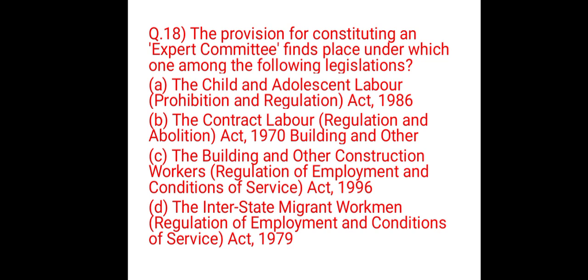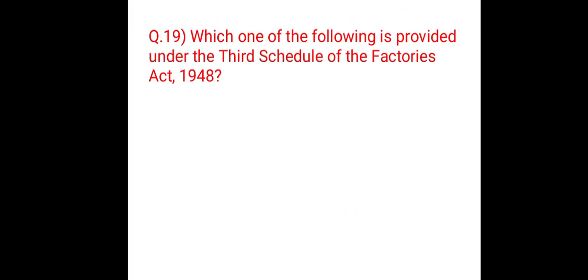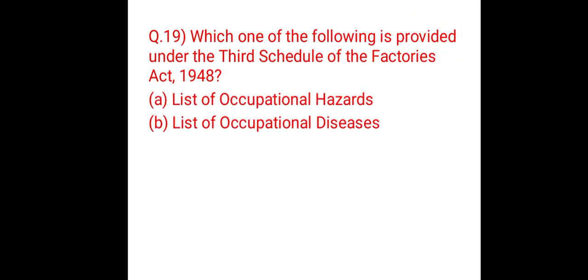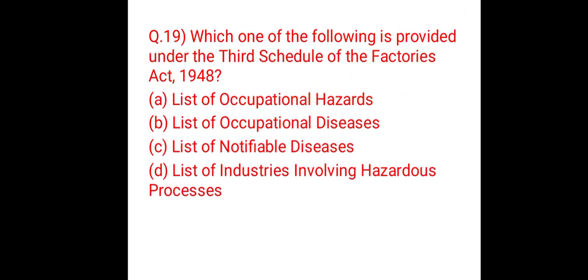The next question is, which one of the following is provided under the third schedule of the Factories Act 1948? Option A, list of occupational hazards. Option B, list of occupational diseases. Option C, list of notifiable diseases.